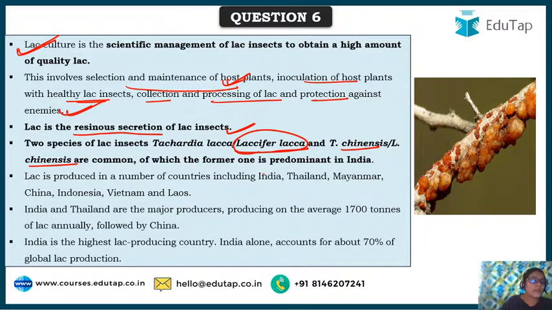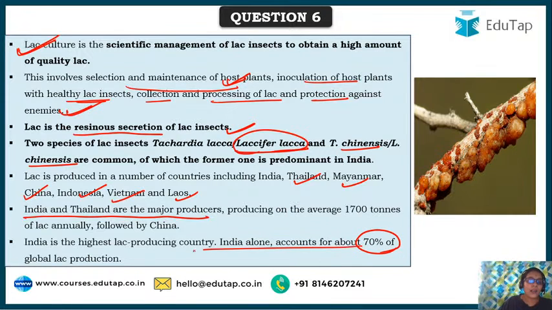Other countries that produce lac are Thailand, Myanmar, China, Indonesia, Vietnam, Laos, of which India and Thailand are the major producers. India alone accounts for about 70% of the global lac production.